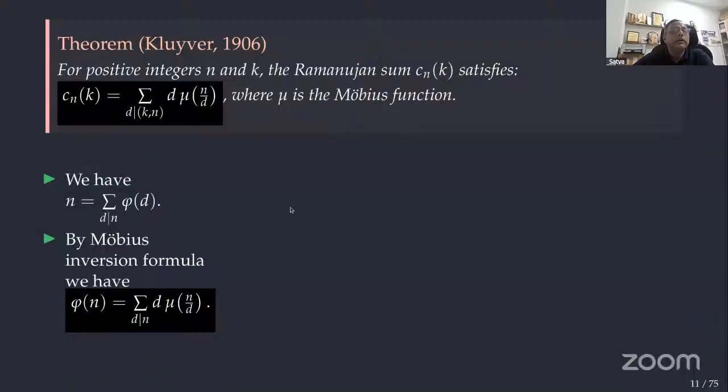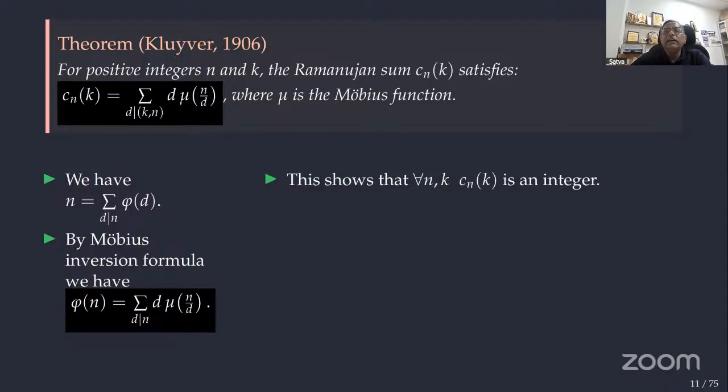Okay. So you can see that these two black boxes are very much similar, right? Here d divides gcd of k comma n, here d divides n. Just observe that one. So we have not yet proved this theorem, but if we prove it, then clearly Cn of k is an integer. One can easily see that.